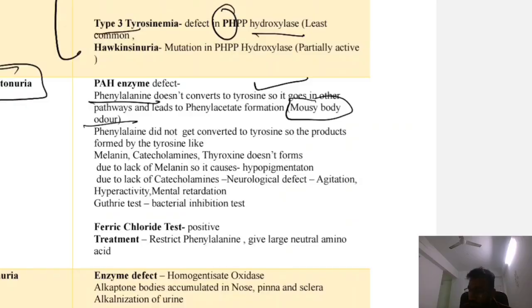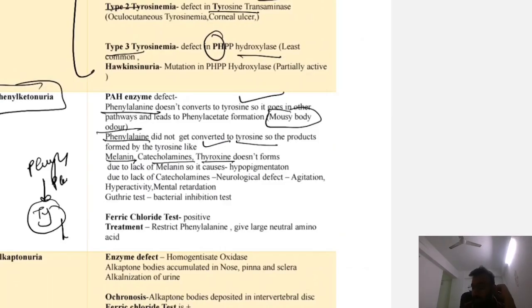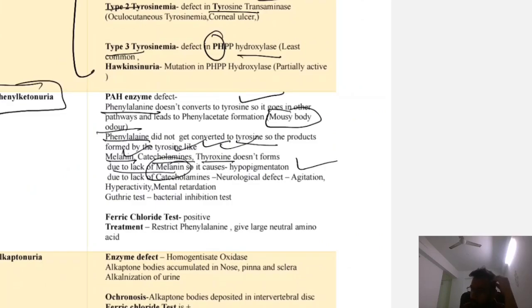Okay. So phenylalanine did not convert to the tyrosine. So the products formed by the tyrosine like melanin, catecholamine, thyroxine do not form. Obviously, phenylalanine is converted to the tyrosine by the help of enzyme phenylalanine hydroxylase. So this is the reaction, and tyrosine is converted to melanin, catecholamine, thyroxine. Okay, so if phenylalanine does not convert to the tyrosine, it does not form the melanin, catecholamine, and thyroxine. So if it does not form the melanin, the patient will present with hypopigmentation.